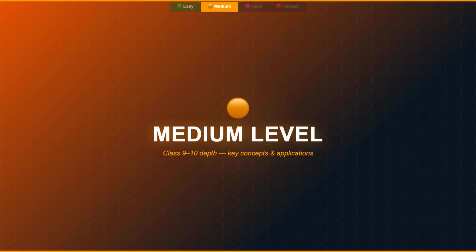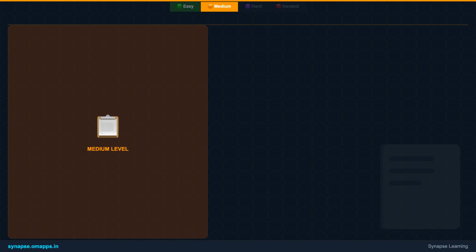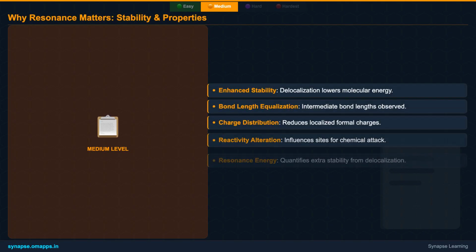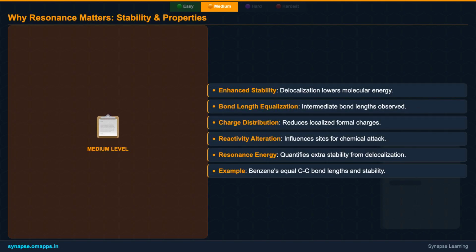Let's deepen our understanding of resonance. Why is this concept so crucial in chemistry? Resonance isn't just a theoretical concept, it's fundamental to understanding molecular behavior. Firstly, it explains the enhanced stability of many molecules. By delocalizing electron density over multiple atoms, the molecule's energy is significantly lowered. Secondly, it clarifies why bond lengths in certain molecules are intermediate and equalized, unlike what single Lewis structures might suggest.